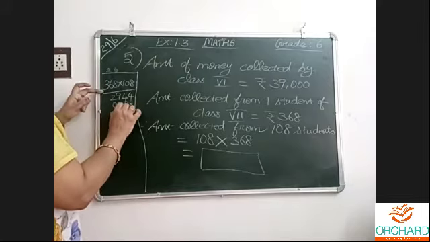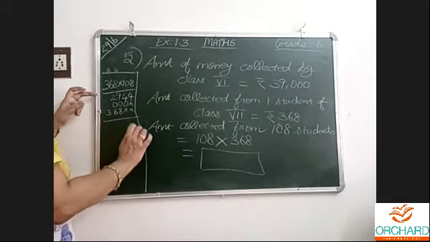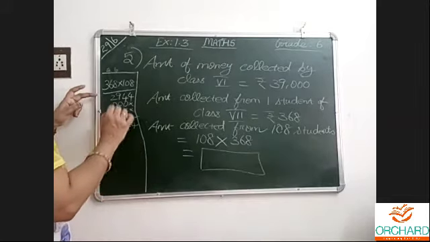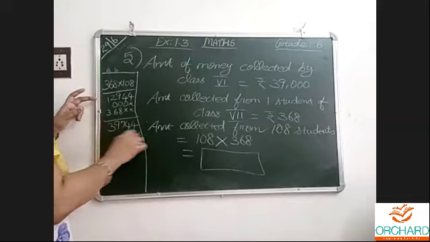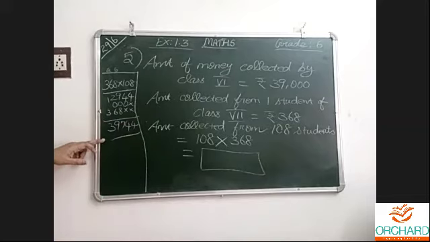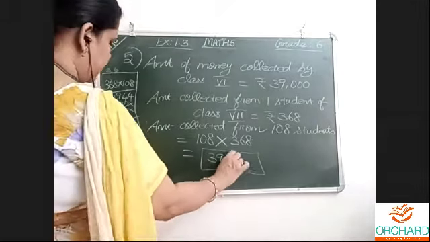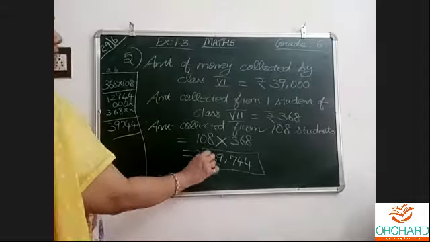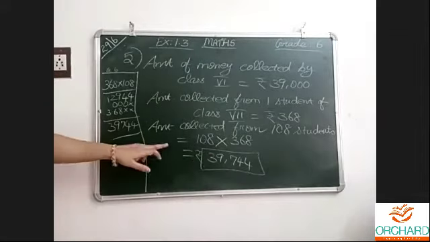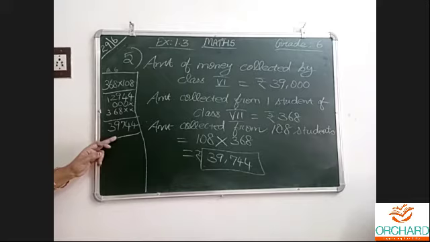Then 1 into 368. Multiplication should be carried out properly. 36,800 plus 2,944 gives 39,744. 39,744 rupees collected from 7th standard. Normal multiplication only we did here.